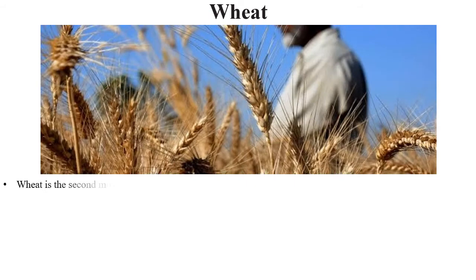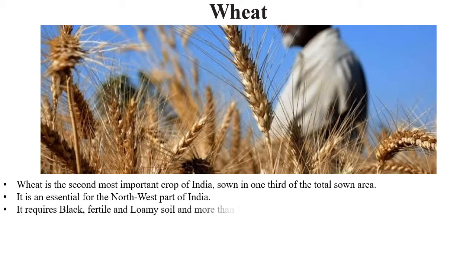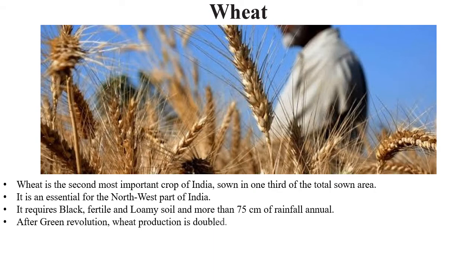The next crop in the list is the wheat. As all of us know, wheat is the second most important crop of India, sown in one-third of the total sown area. It is essential for the northwest part of India. We can say Gujarat, Maharashtra, Rajasthan, Punjab, etc. It is very important. It requires black, fertile, and loamy soil and more than 75 centimeter of rainfall annually. After the Green Revolution, wheat production doubled. That is a very important point.